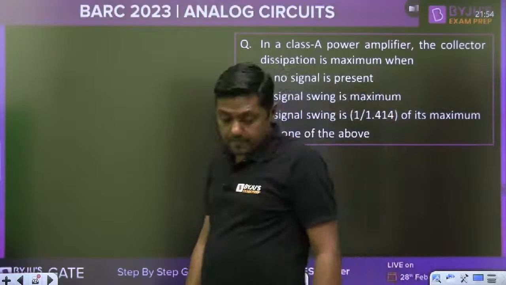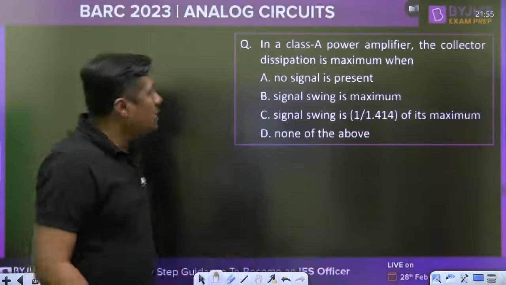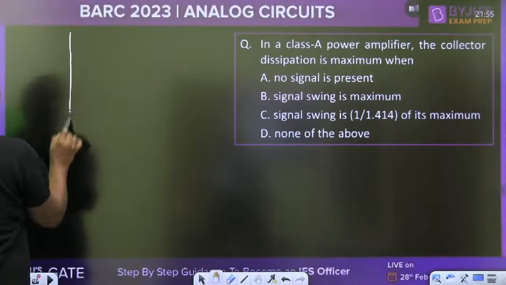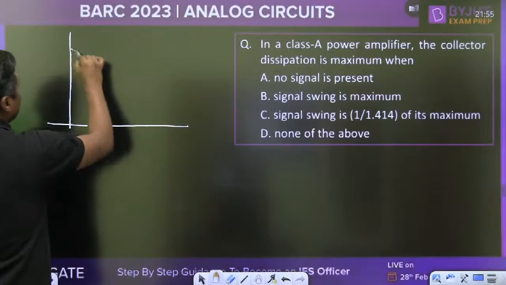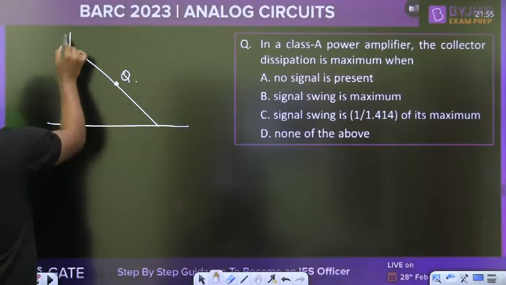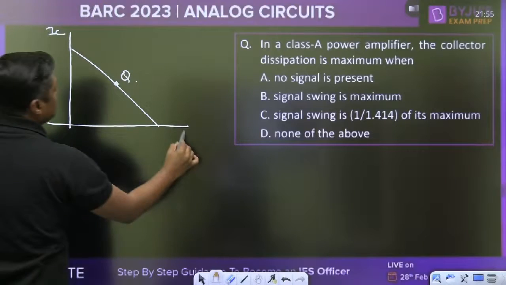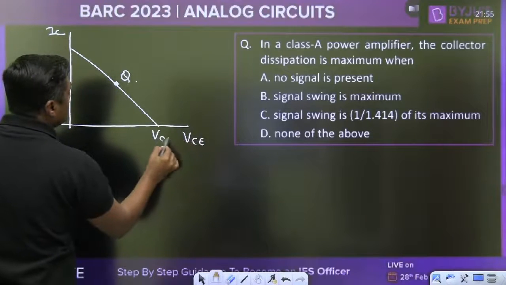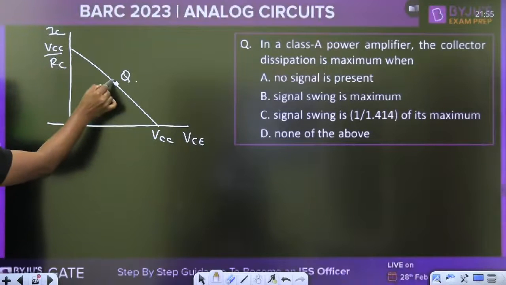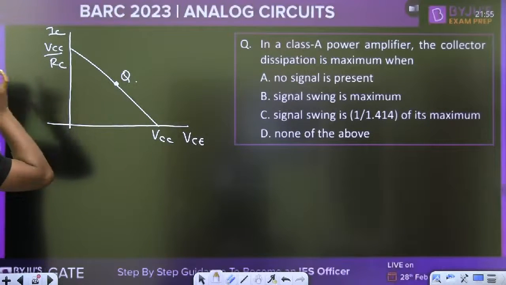In class A power amplifier, where is the Q point? Exactly at the middle of the active region. This is the IC, this is the VCE. This point is VCC, and the maximum current is VCC by RC. This is called the DC load line, and this is the Q point for class A amplifier.